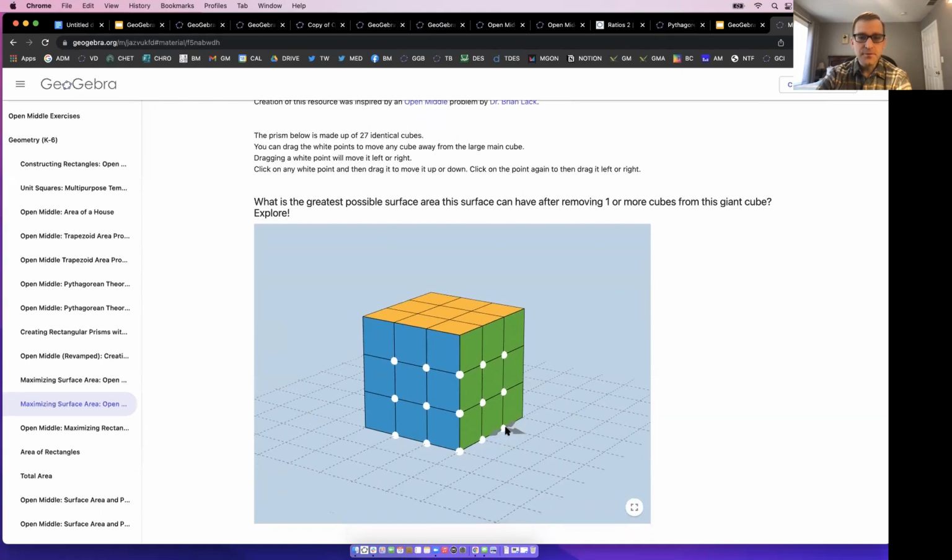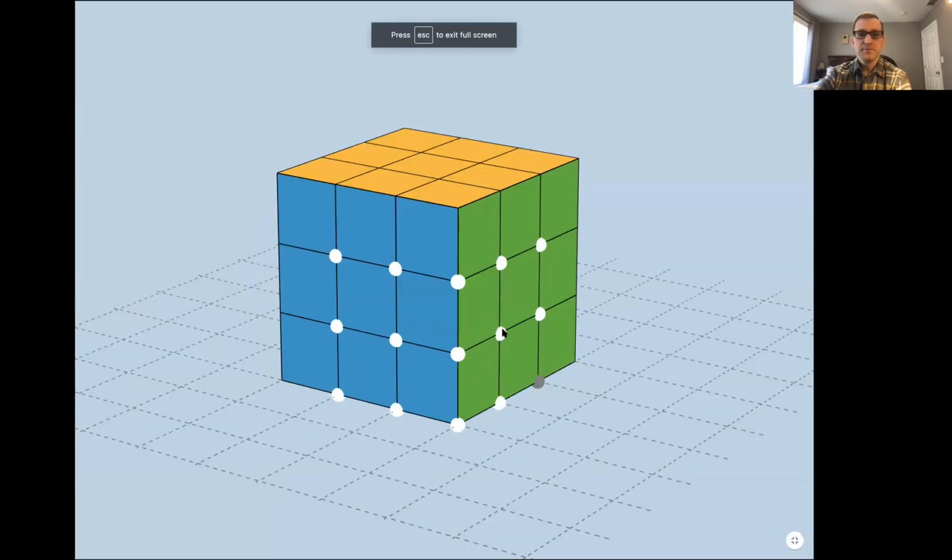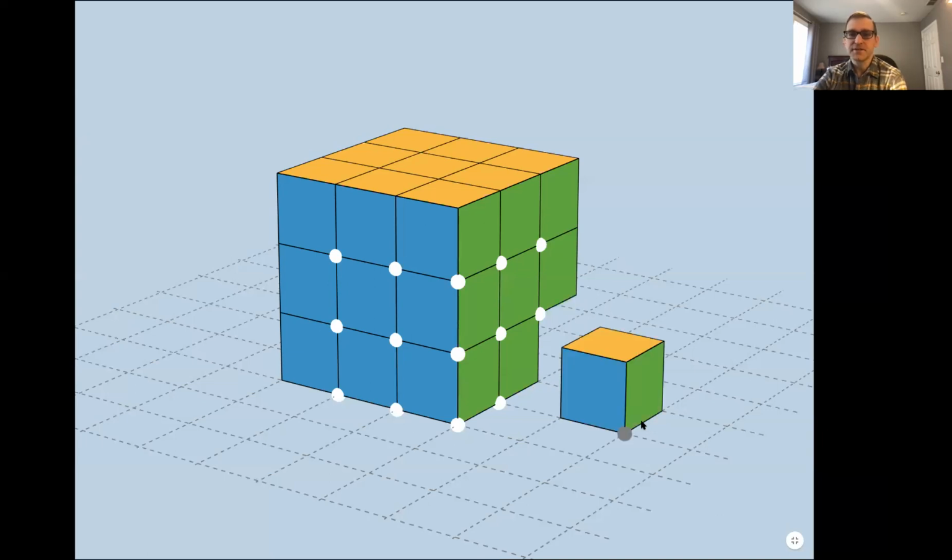You can drag the white points here, see what I'm saying, away from it to take cubes on or off. But what is the greatest possible surface area you can make by removing one or more cubes here? That's like DOK4 right there automatically. See how finding surface area is secondary now, right? And I go here, move it up. My computer's a little slow, I'm sorry.